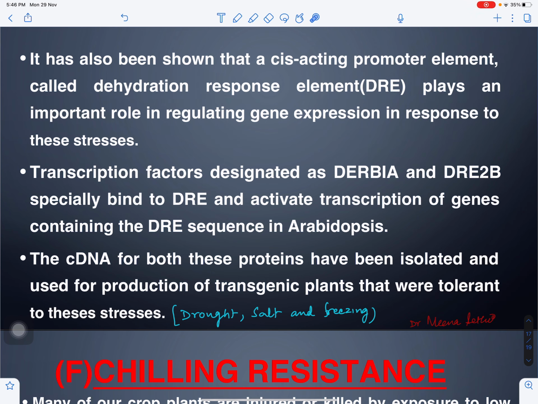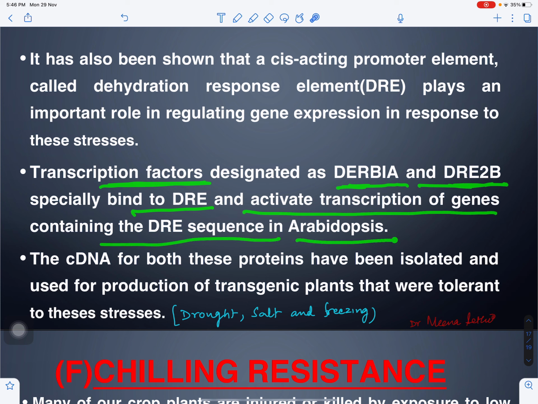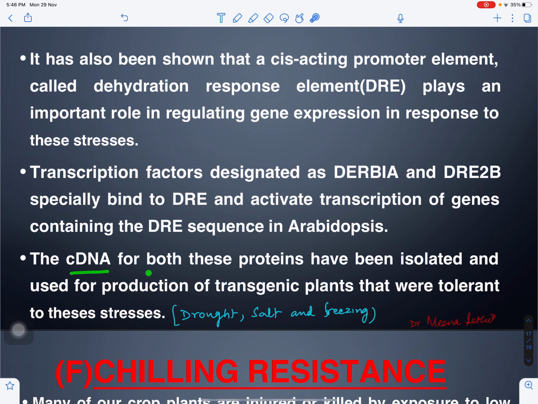So this transcription process is also controlled by transcription factors named DREB1A, DREB2A. Now they will bind to DRE and activate transcription of genes containing the DRE sequence in Arabidopsis. Right. Now, complementary DNA for these proteins has been isolated and used for the production of transgenic crops that were tolerant to these stresses like drought, salt, and freezing. I mean, we can introduce the gene into the host plant which can provide resistance to these abiotic stresses. So we are successful in that also.